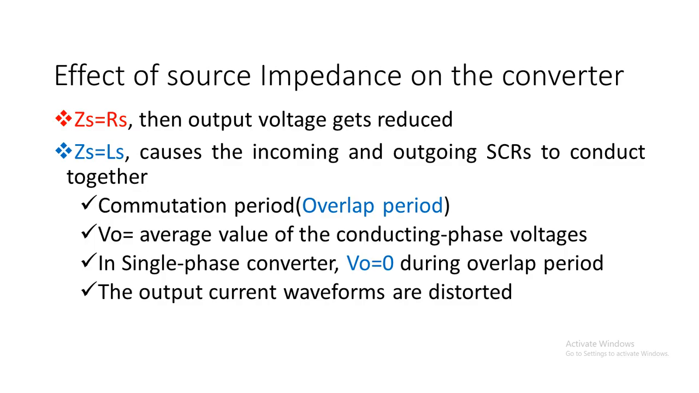So the time at which the incoming and outgoing SCRs both conduct is called the commutation period or overlap period, and the angle for which all the SCRs are conducting is called the overlap angle mu. And V naught is the average value of the output voltage, which in single phase converters will be equal to 0 for the overlap period, and in addition to that the output current waveforms will be distorted. So these are the effects of the source impedance. So the net output voltage will be reduced, and it will cause distortions in the output current waveforms.